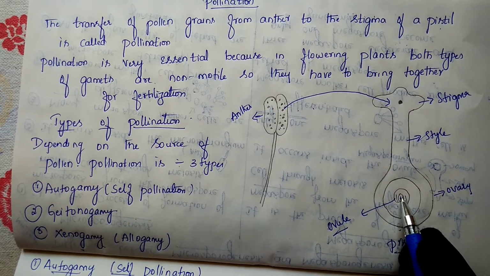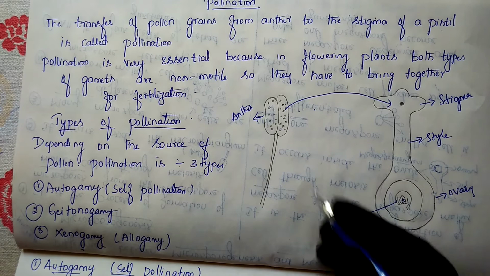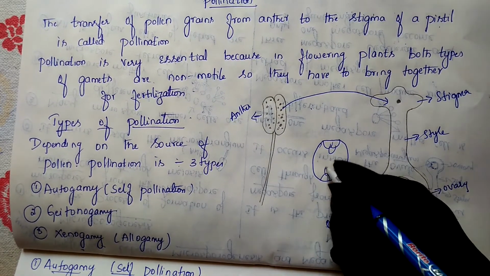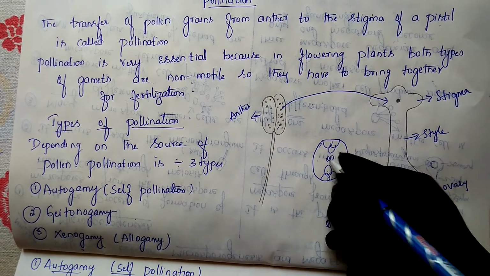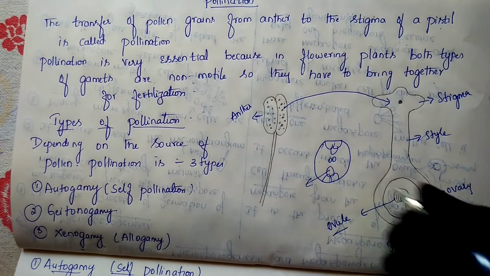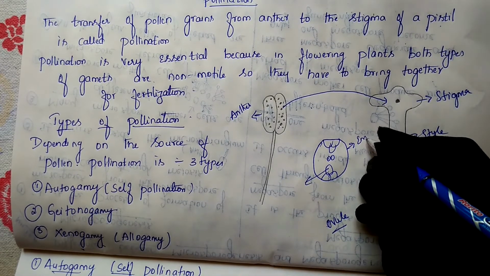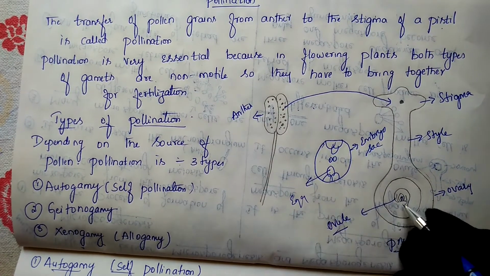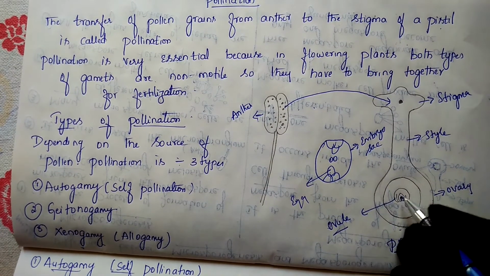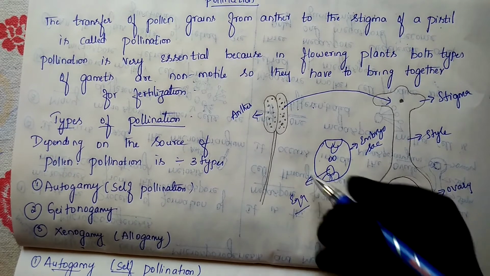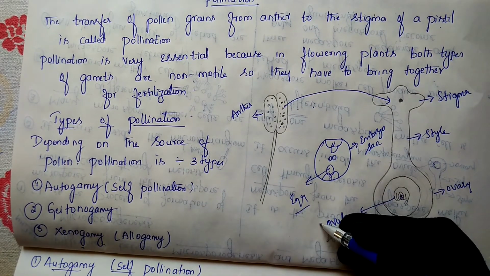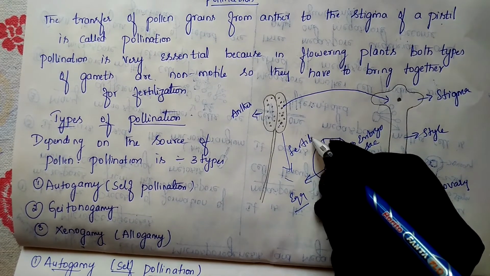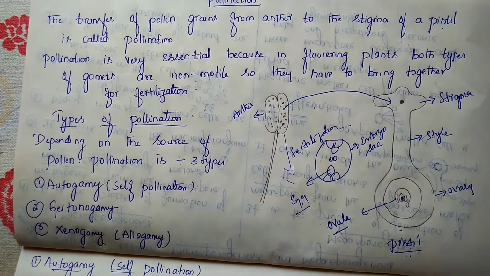We have already discussed this structure, the anatropous ovule. Inside the ovule there are the antipodal cells, two synergid cells, one egg and two polar nuclei. This complete structure is called the embryo sac, and the egg is present inside it. This egg is non-motile, and the pollen grains are also non-motile. That's why, if we want fertilization, we need pollination.